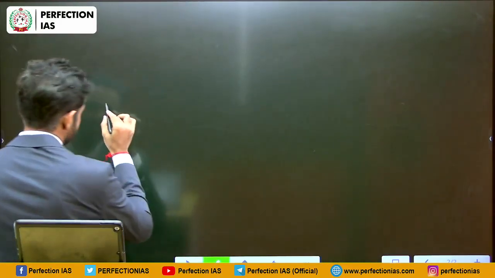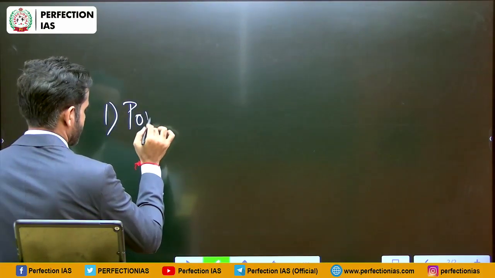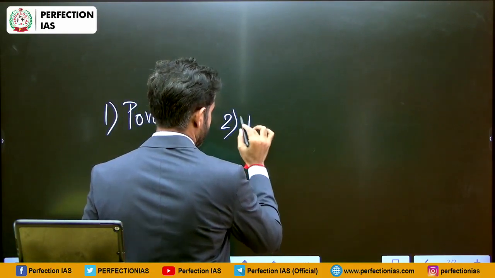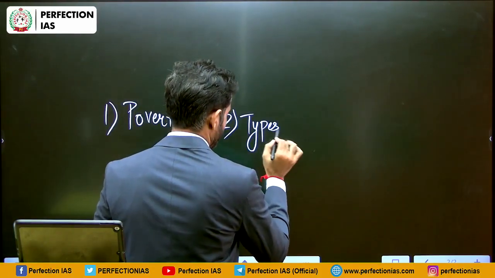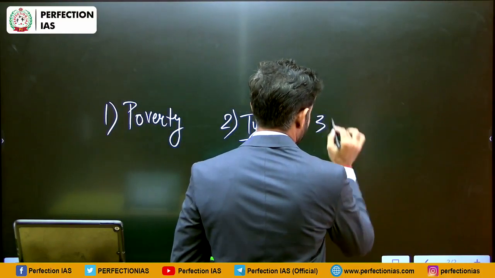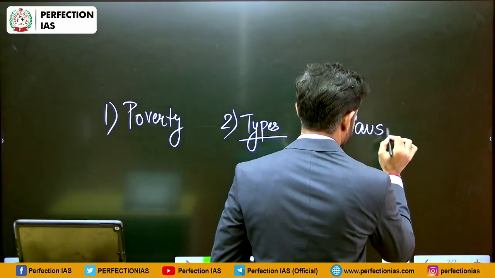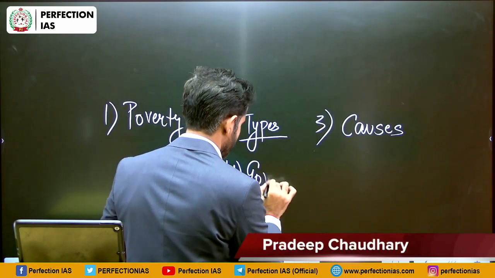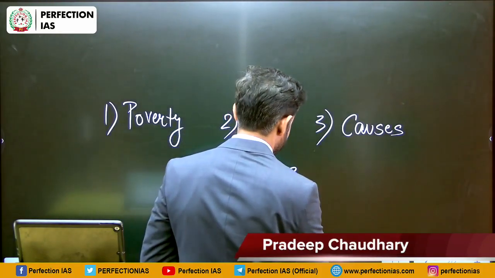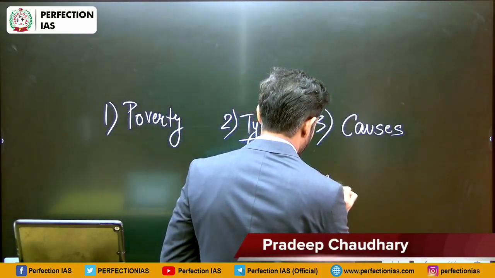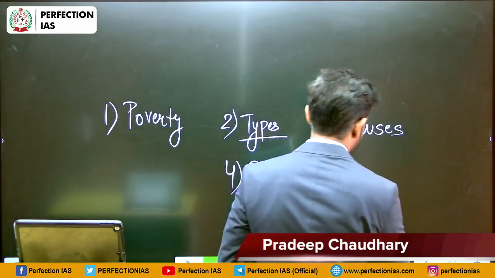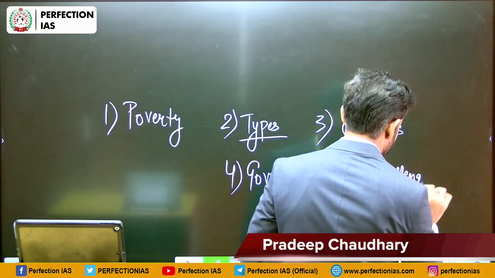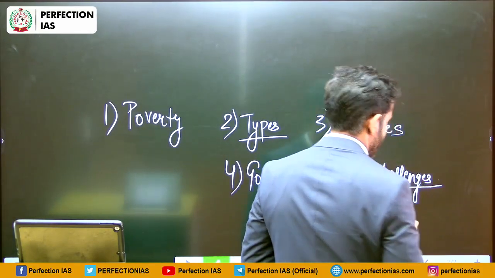So first we are going to discuss what is poverty. What are the types of poverty? What are the causes of poverty? Then we are going to discuss government initiatives or government schemes for poverty eradication, and in the end we are going to discuss the challenges in poverty eradication or poverty reduction.